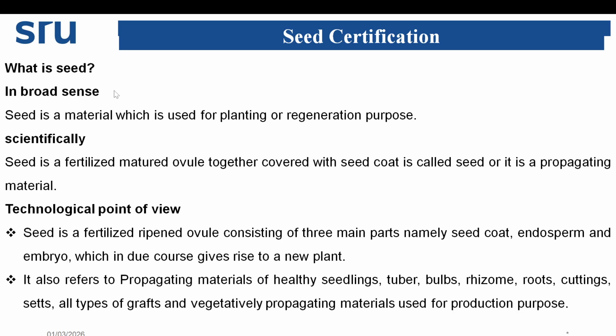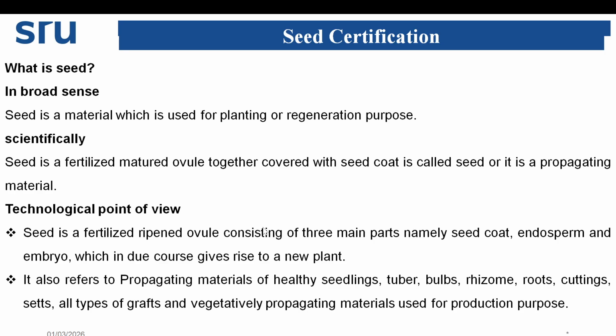Now, in the broad sense, seed is the material which is used for planting or regeneration purpose. Scientifically, seed is the fertilized mature ovule covered with seed coat. It is a propagating material.